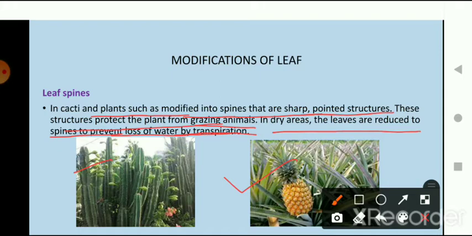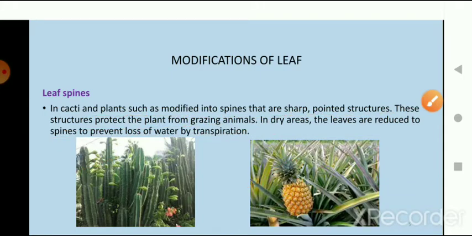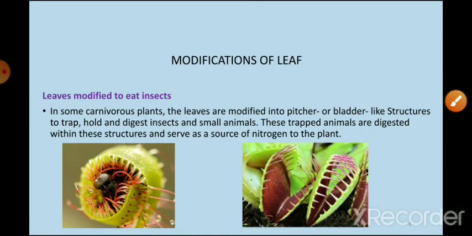So in dry places, leaves modify themselves and turn into spines to prevent the plant from the transpiration process. Okay, so that is leaf spines.